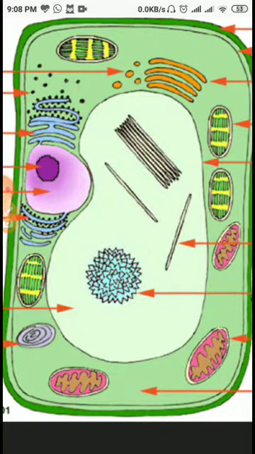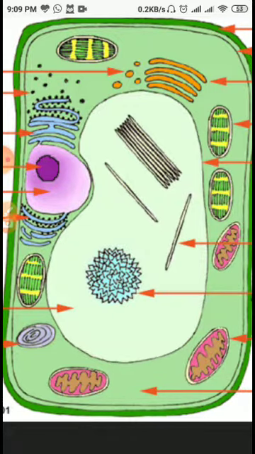So my dear student, as far as the detailed structure of this cell is concerned, you have already seen the prokaryotic cell and eukaryotic cell, that is the animal cell and plant cell. And in the next slide, you will be able to see the structure and function of different types of the cell organelles that are found in the plant cell as well as the animal cell.